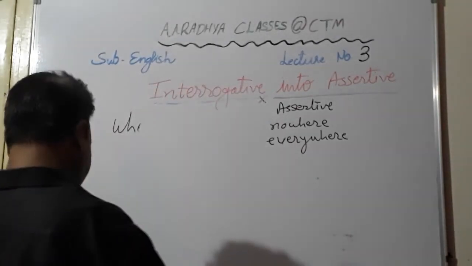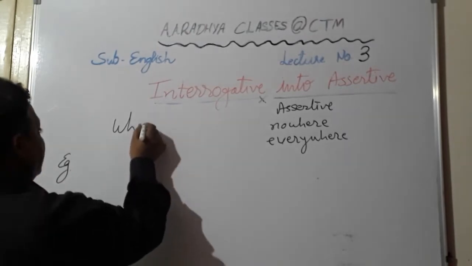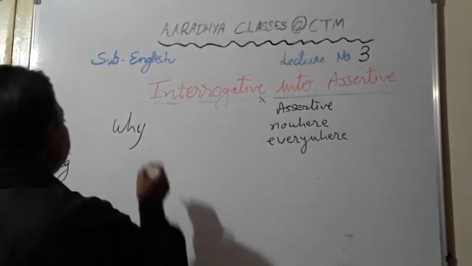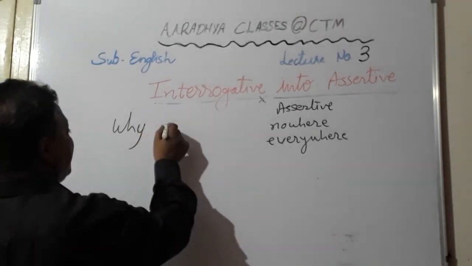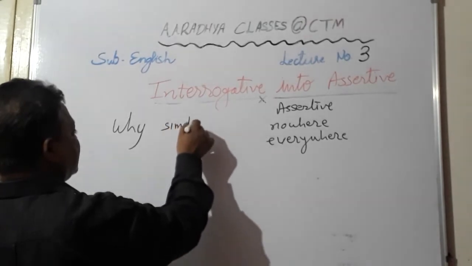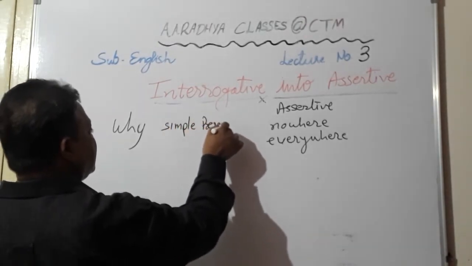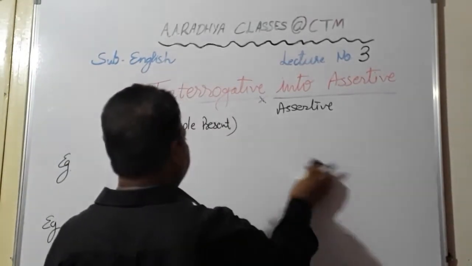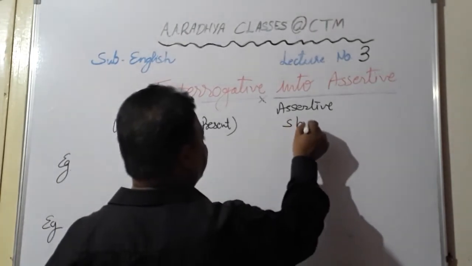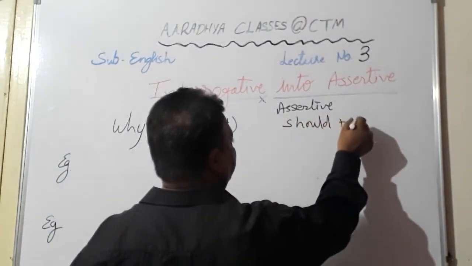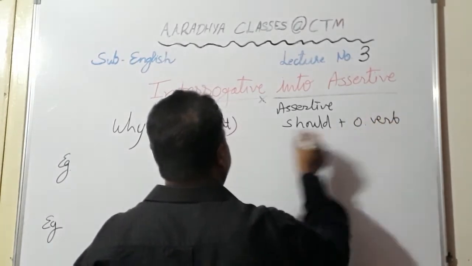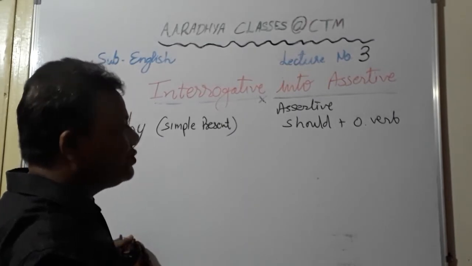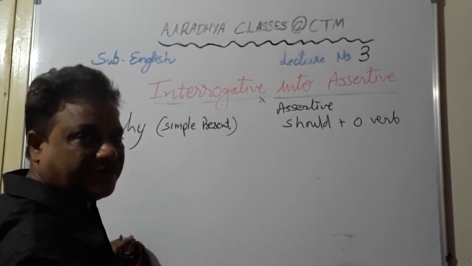So under why question, students, you see if the why question is in simple present tense, okay, then in assertive, students, instead of simple present tense we will use should plus original verb. If it is positive, should not plus original verb, and if it is negative, then should plus original verb. Okay, negative है तो positive, positive है तो negative.